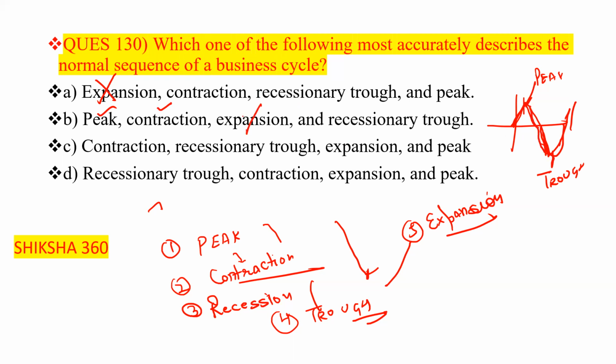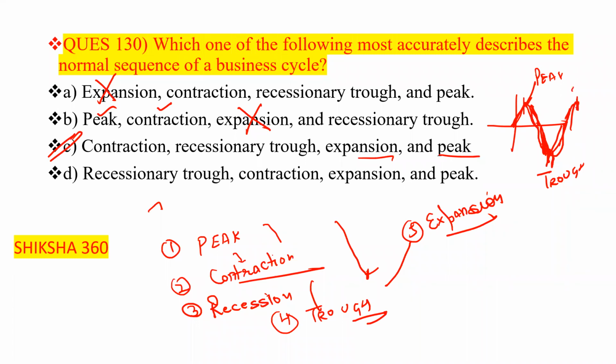Here they will say that expansion. This one is wrong. Now contraction, this one is the contraction. Then goes to the recession. Then goes to the trough. Again goes to the expansion, and now it reaches to the peak. This one is it. So option number C is the correct answer.